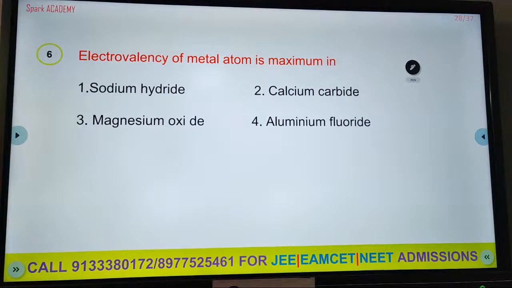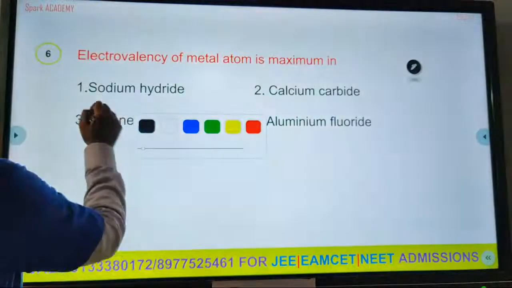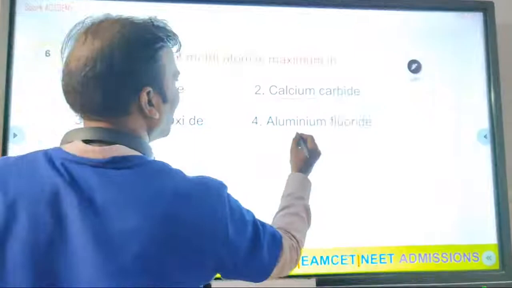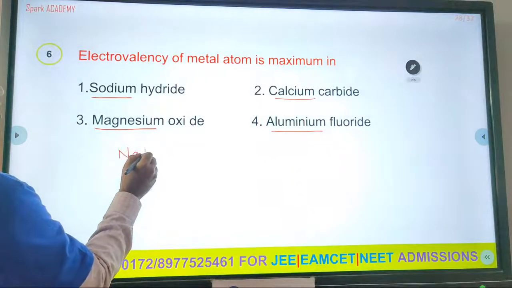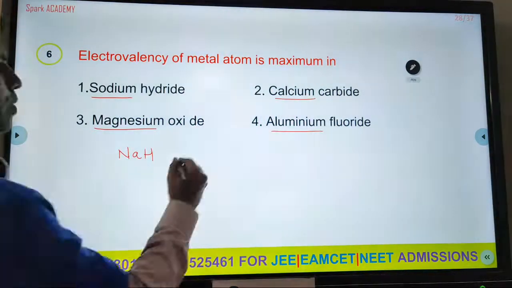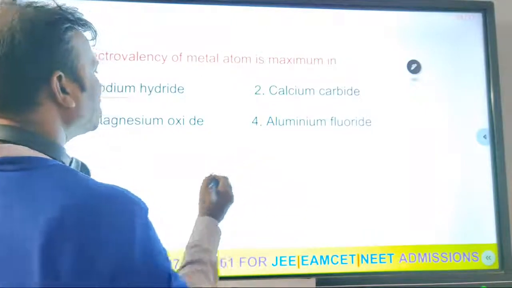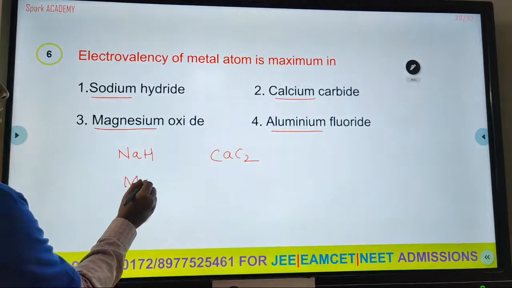Now, the electrovalency of the metal atom is maximum here. Sodium is a metal, calcium is a metal, magnesium is a metal, aluminium is a metal. Now what about sodium hydride, NaH? Sodium hydride. What is calcium carbide? CaC2, calcium carbide. What about magnesium oxide? MgO.